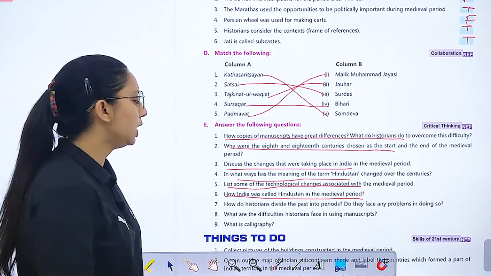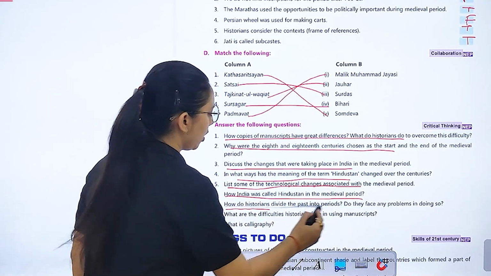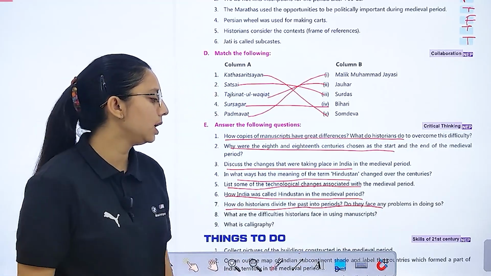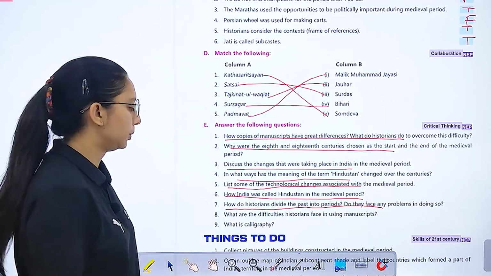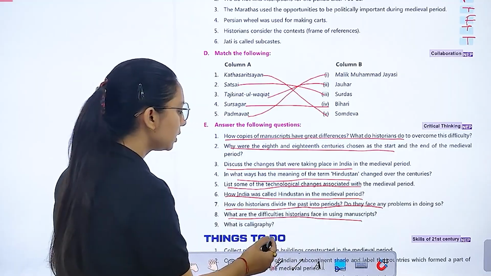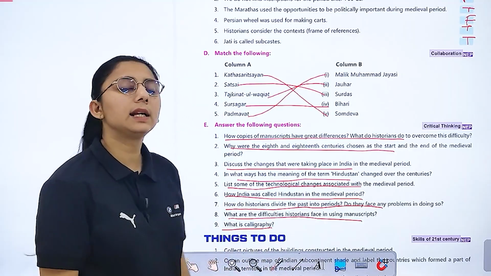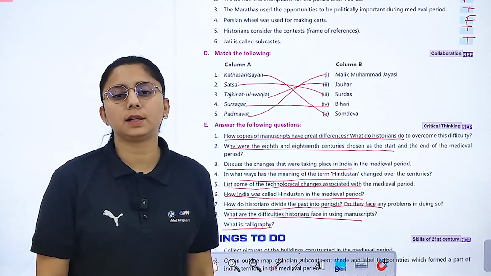How was India called Hindustan in the medieval period, and how do historians divide the past into periods? Do they face any problem in doing so? What are the difficulties historians face, and what is calligraphy? Calligraphy is the art of writing, right?